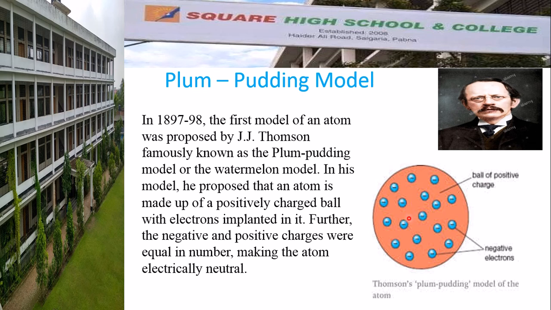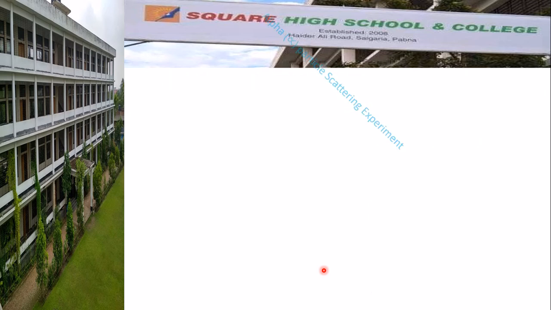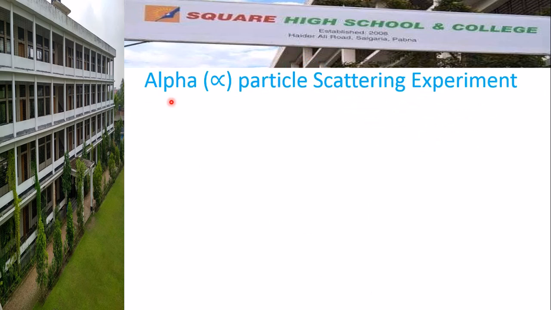And he also said the negative and positive charges were equal in number, making the atom electrically neutral. It is the plum pudding model of J.J. Thomson.